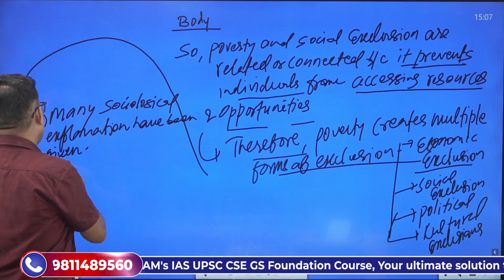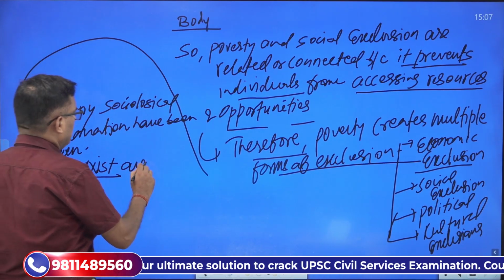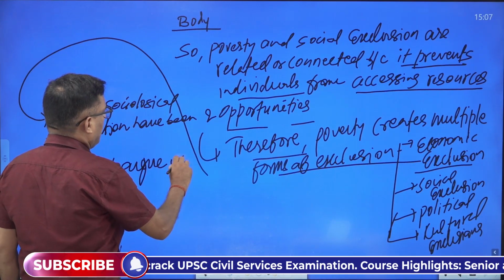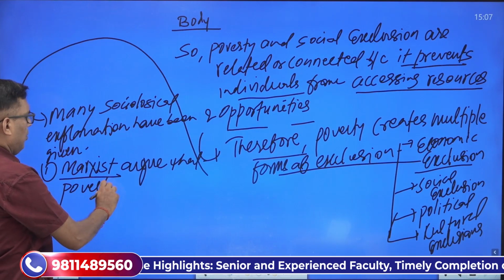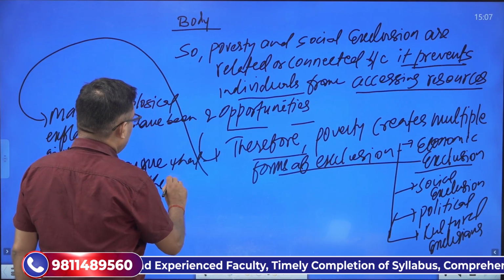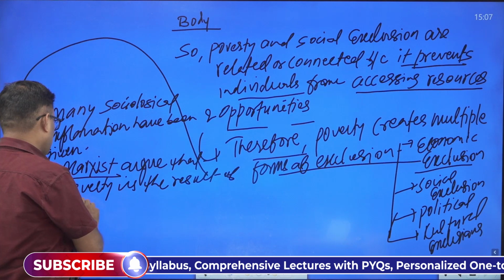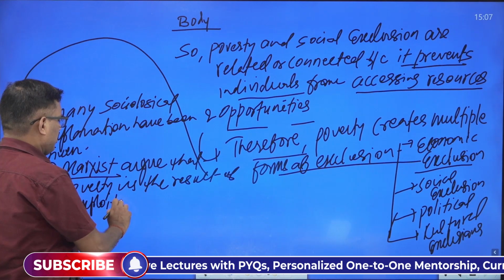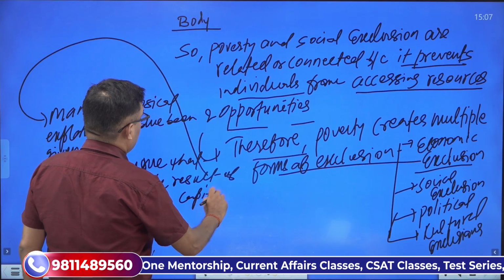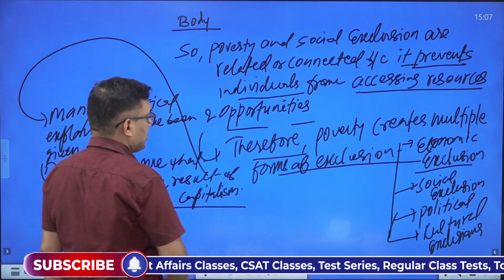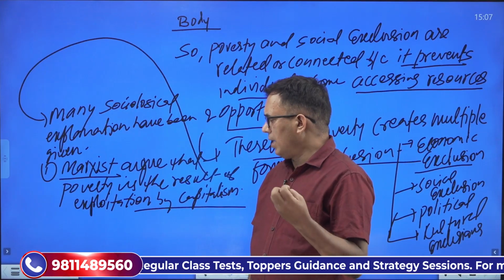First we can say Marxists argue that poverty is the result of exploitation by the capitalist. So poverty is the result of exploitation by the capitalist. How the capitalist system leads to exploitation of the people, and therefore this poverty.